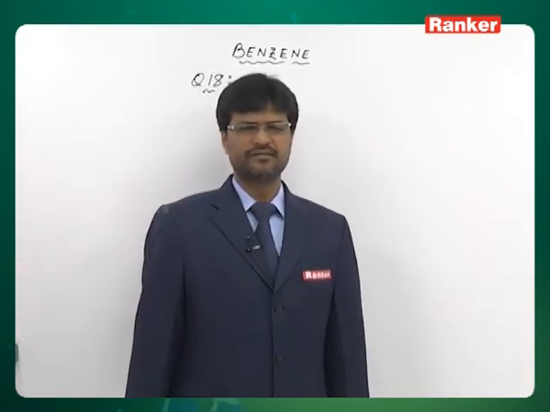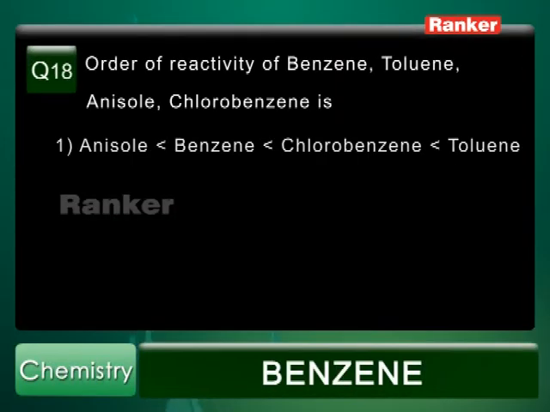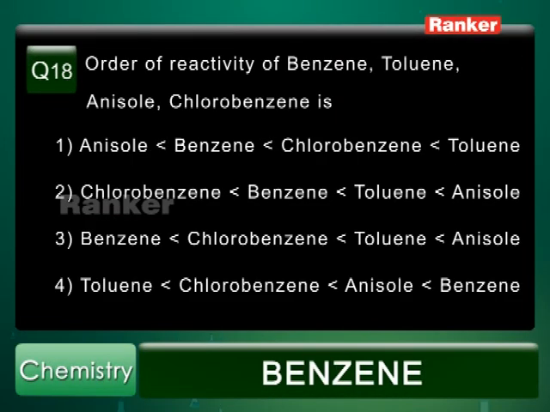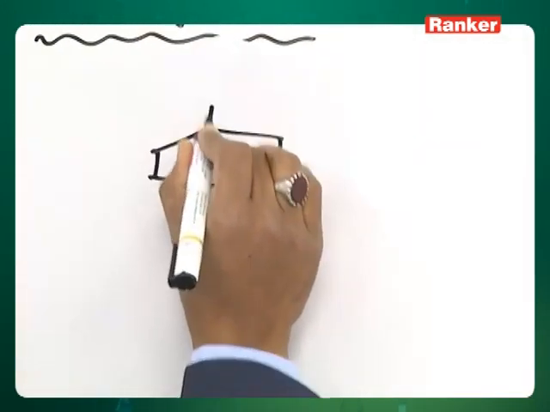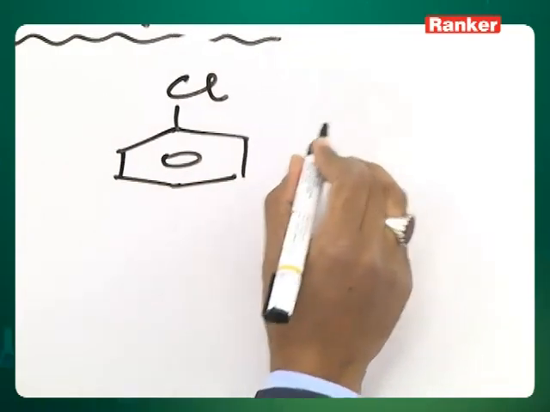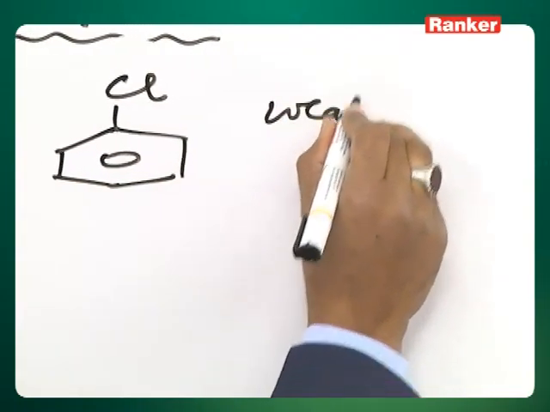Question number 18. Order of reactivity of benzene, toluene, anisole, chlorobenzene is. Let's write the structures and then we realize what the order of reactivity is. Chlorobenzene is weakly deactivating.